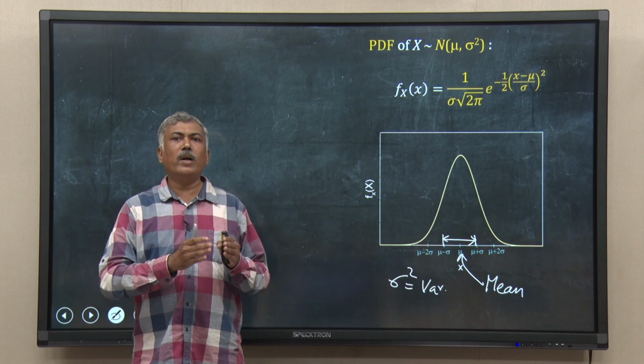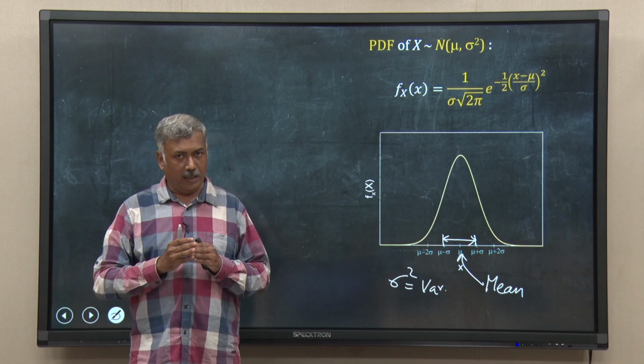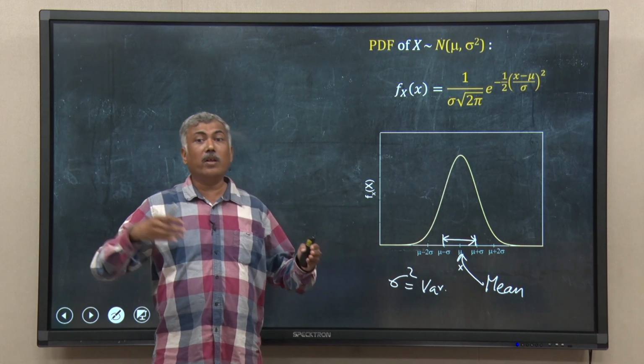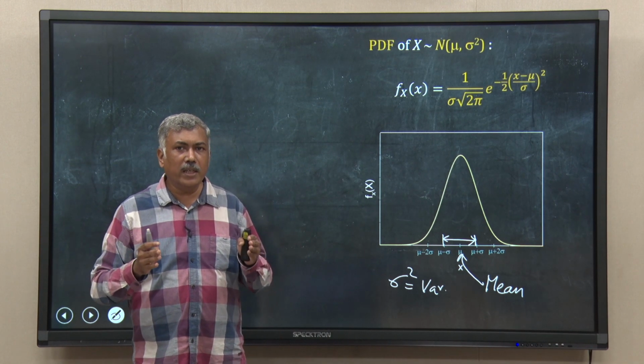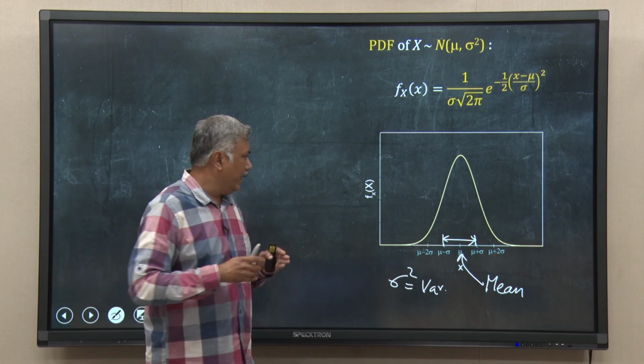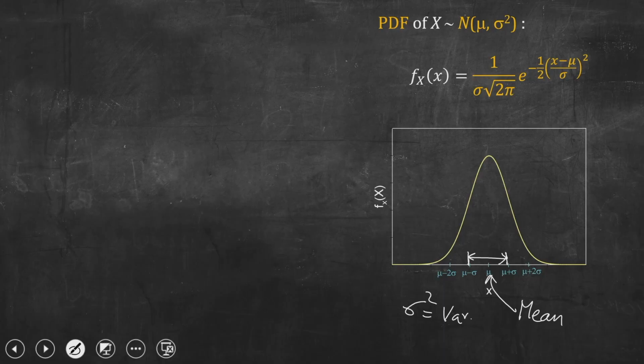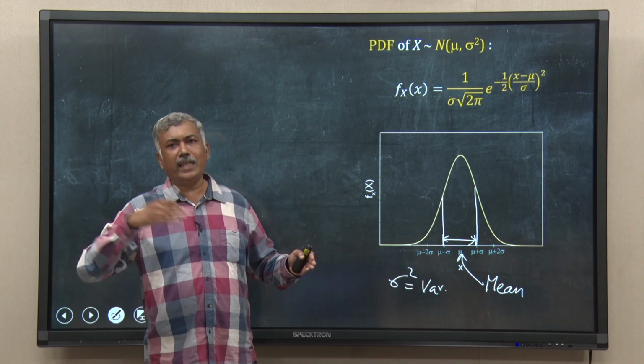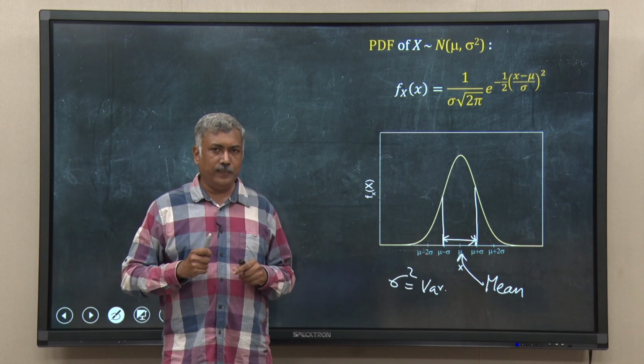We said 1 sigma away from the mean, either on the left hand side or on the right hand side. So, I want to know what is the probability that this random variable will lie in the interval of 1 sigma on the left hand side and right hand side from the mean.